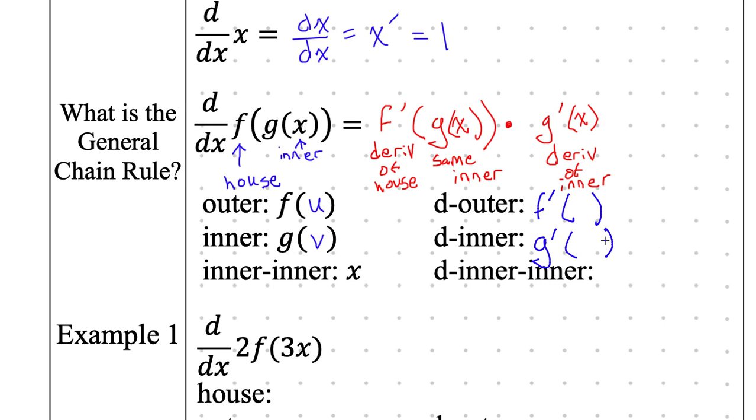And if I have my inner as x, what's my dinner then? What is x prime? 1. We just wrote that up here. X prime is 1.